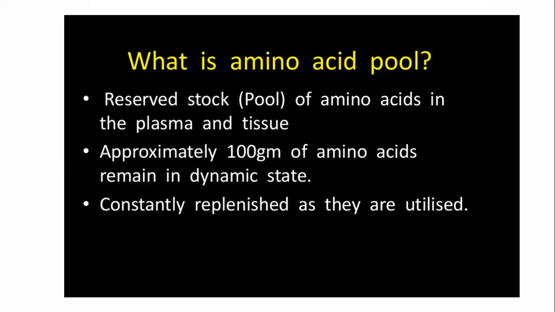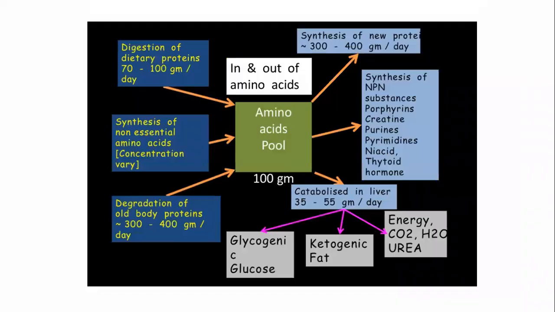This is constantly replenished as amino acids are utilized. Whatever the amount in the amino acid pool, that is constant. So here you will get a clear idea. As we know, protein is converted into amino acids. Then that amino acid is utilized for different purposes; through the process of transamination it is converted to glutamate. That means the amino acid is used for synthesis of new protein material.